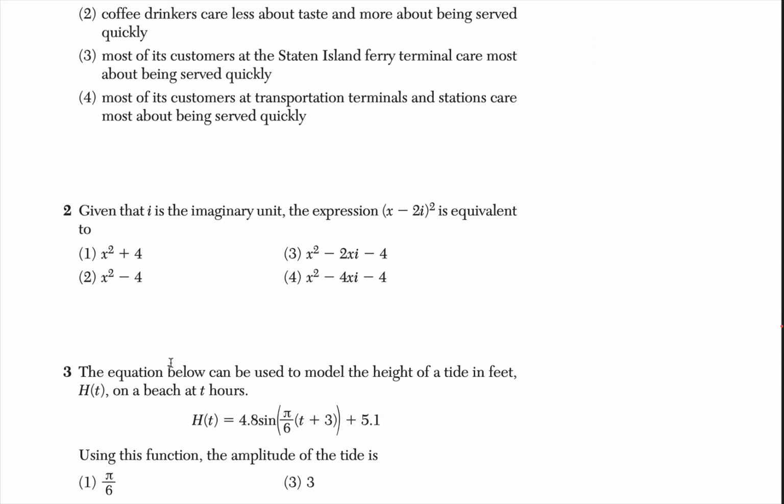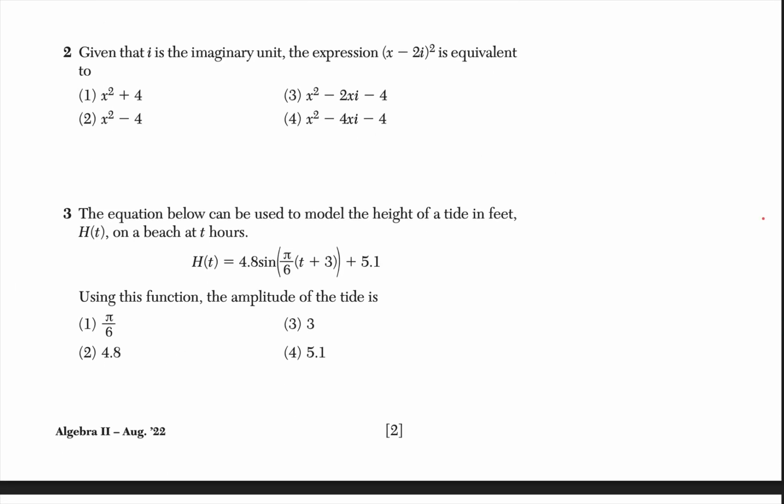Moving on to number 2 and number 3. Number 2: given that i is the imaginary unit, the expression (x − 2i)² is equivalent to what? My hint here is, whenever you see something in parentheses being squared, you're not just giving the square to the 2 terms inside. You have to rewrite it as (x − 2i)(x − 2i). And you'll forgive me, I'm doing this with the mouse, so it might look messy. That's your hint.